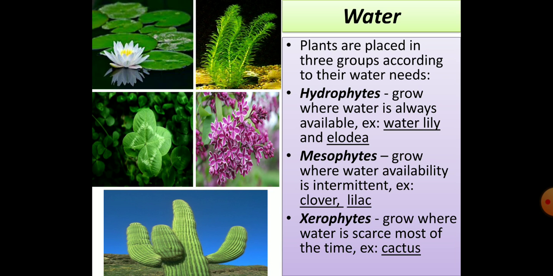Physiologically water may be available but physically not available. In that type of water condition, generally halophytic plants occur, so salinity will also determine these factors. Based on these factors, generally the vegetation changes.